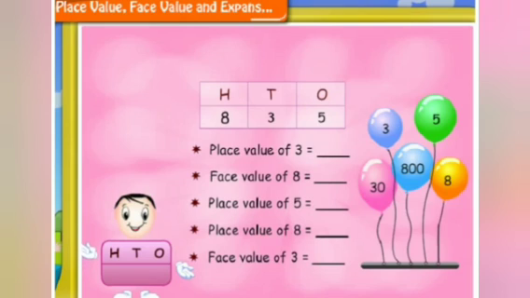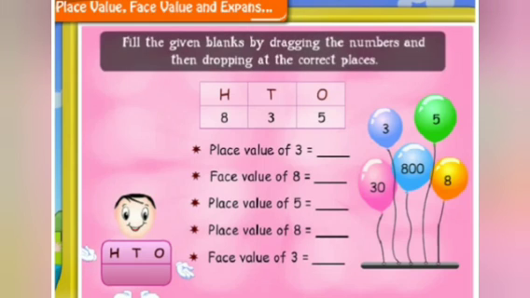The number 835 is represented on me. Fill the given blanks by dragging the numbers and then dropping them at the correct places.